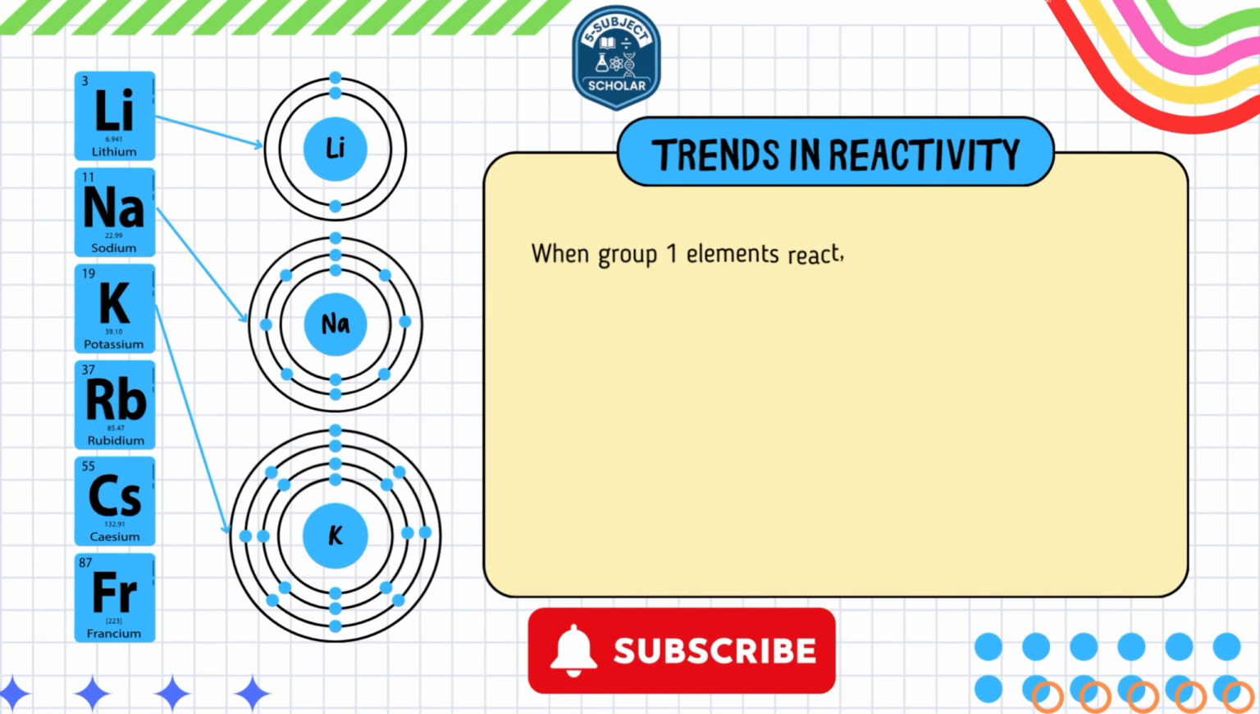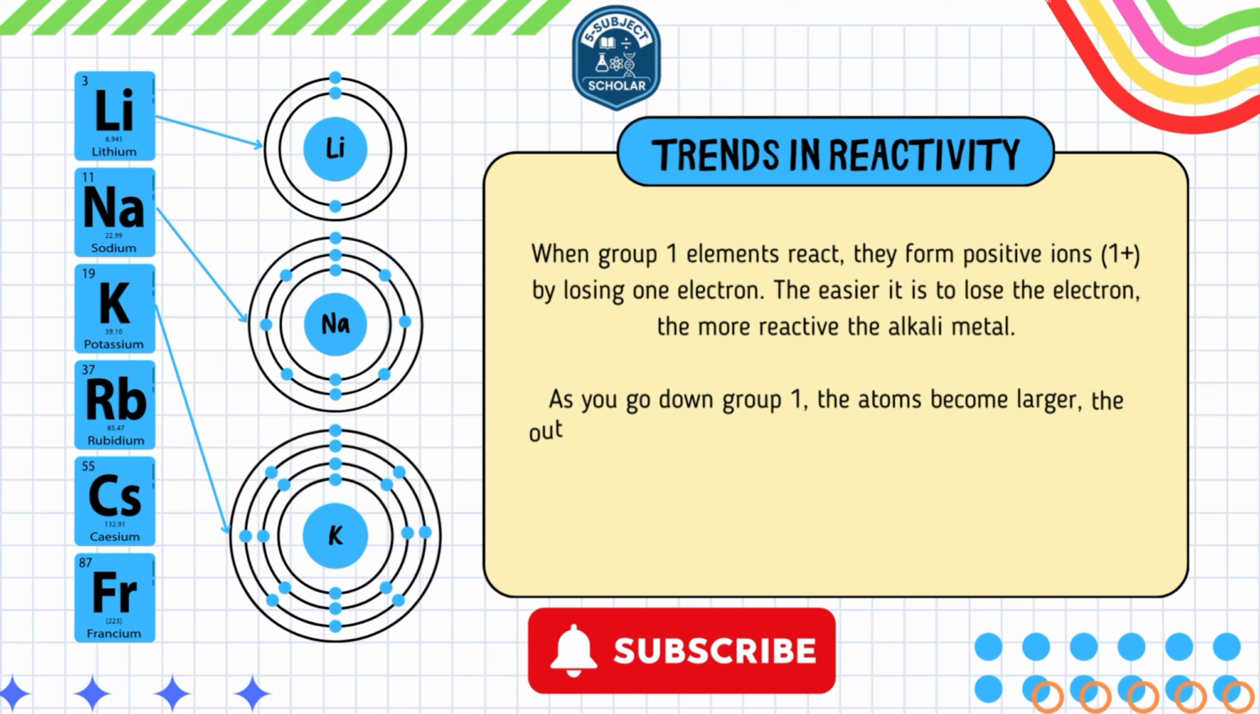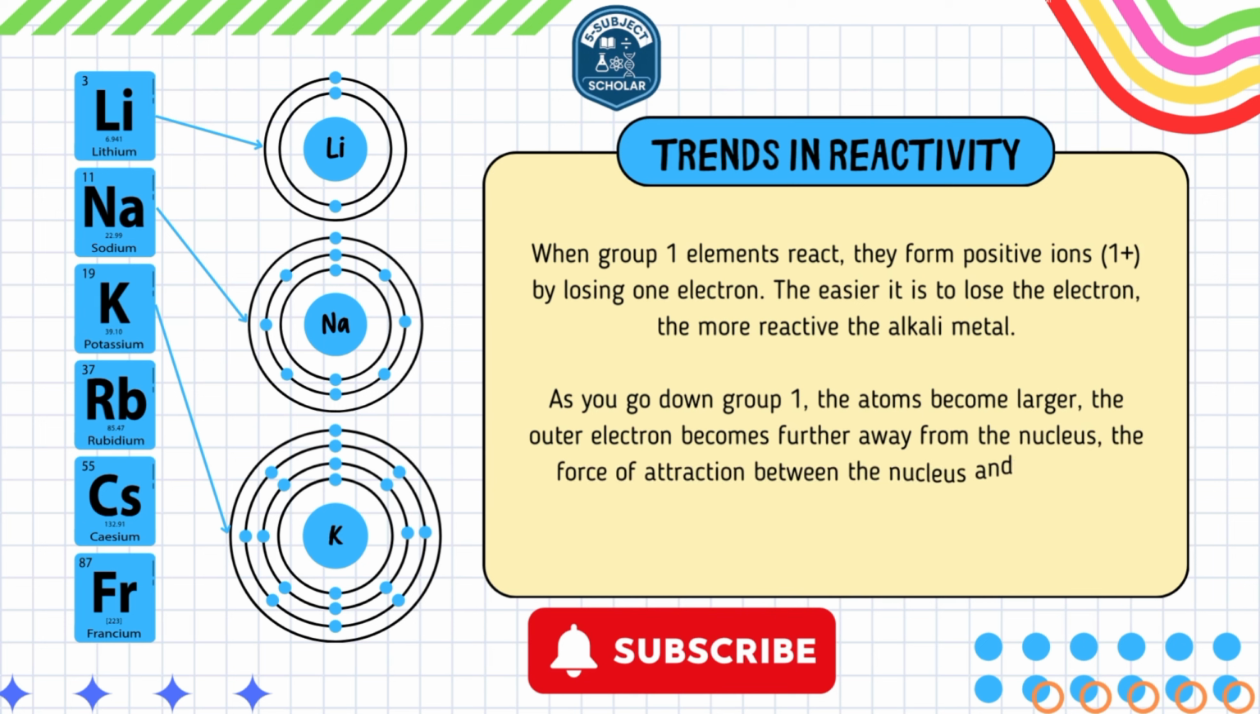Trends in reactivity. Reactivity increases from lithium, Li, to cesium, Cs. Lithium, Li, least reactive, sodium, Na, potassium, K, rubidium, Rb, cesium, Cs, most reactive. This trend is observed in their reactions with water, halogens, like chlorine, and acids. As you move down the group, the alkali metals become more reactive and vigorous in their reaction.